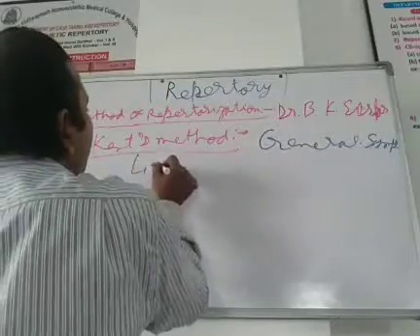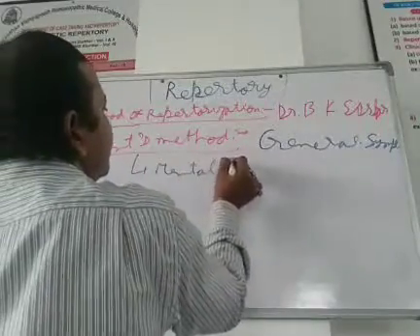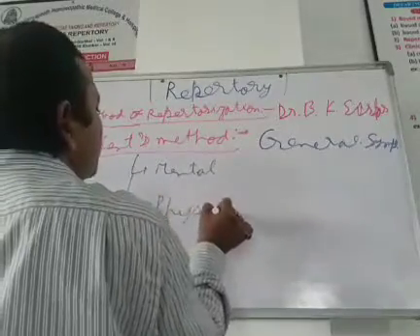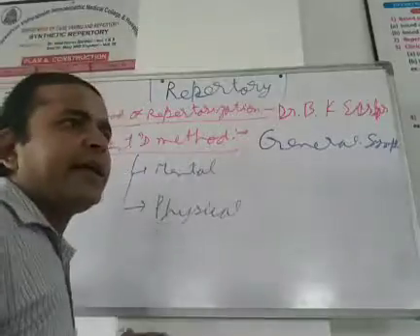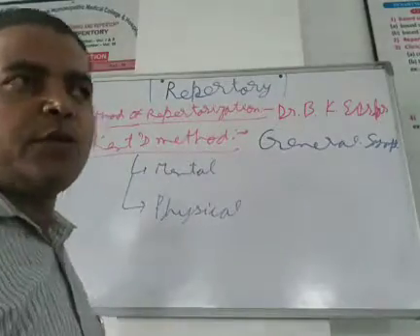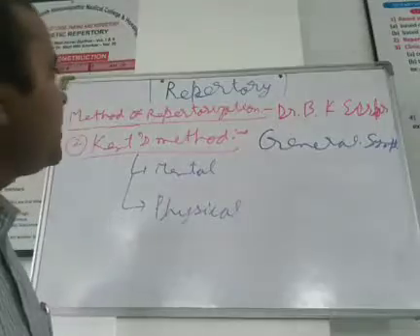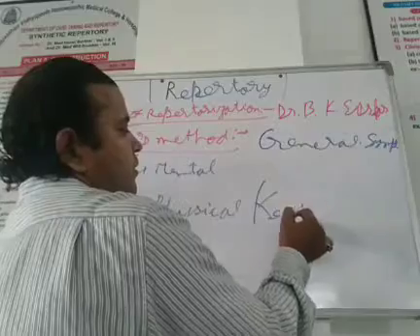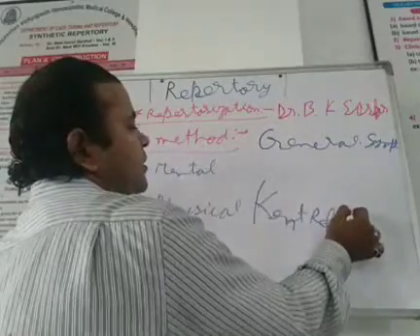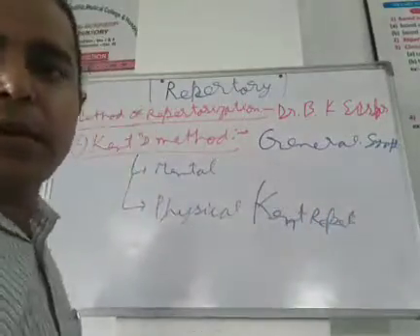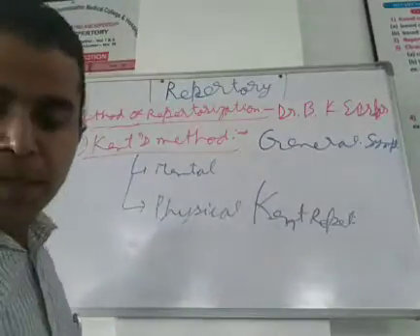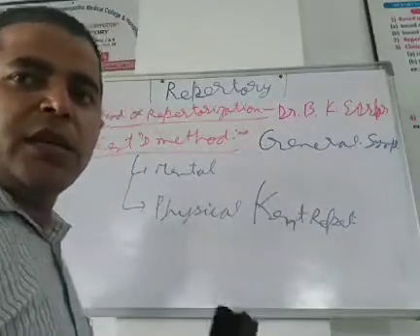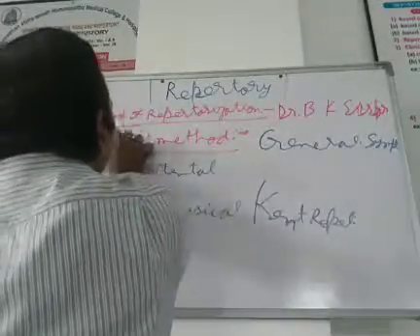That may be mental, that may be physical. But a case having every type of general symptom will be repertorized with the help of Kent repertory by the Kentian method, where you will find predominantly general symptoms. It may be mental general, it may be physical general.